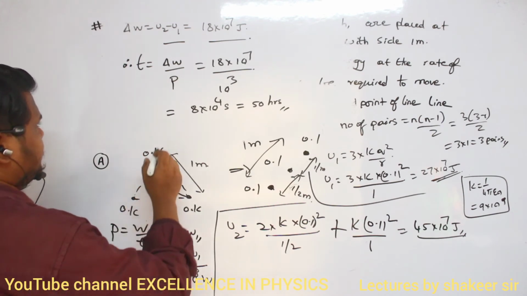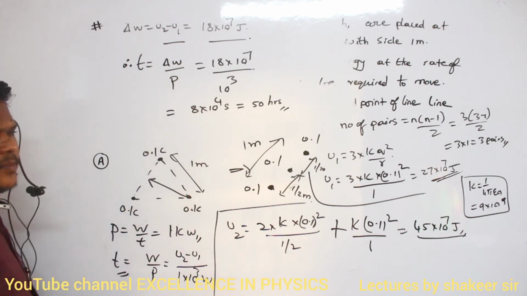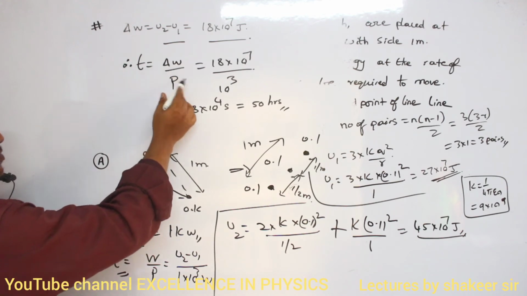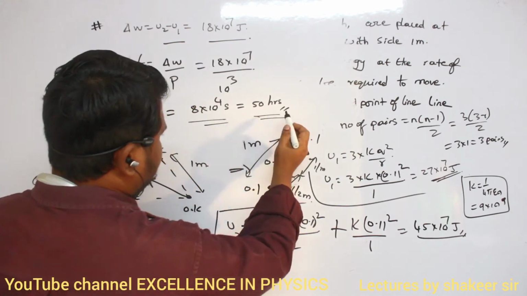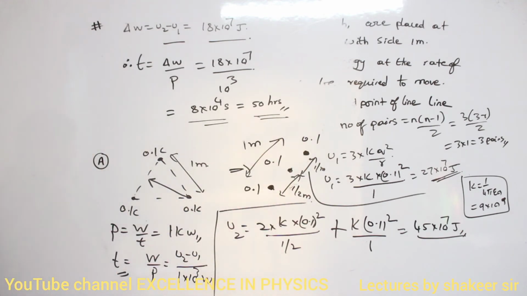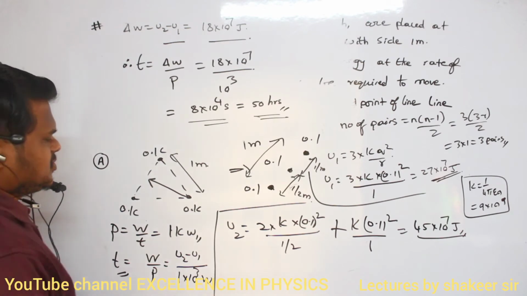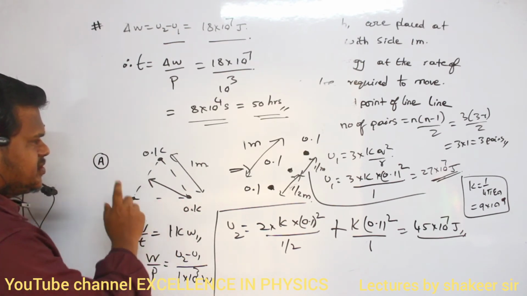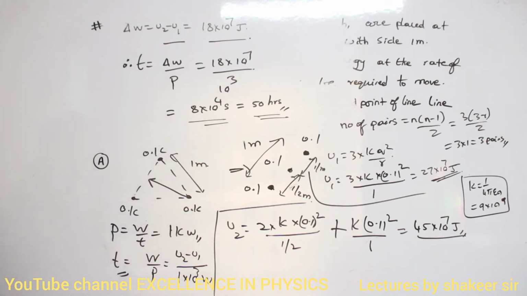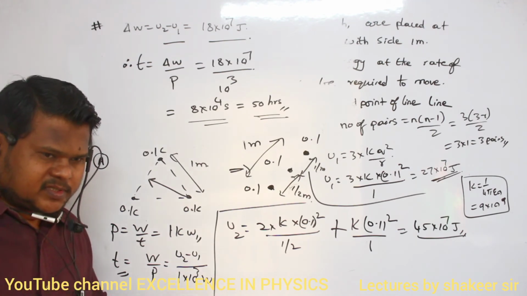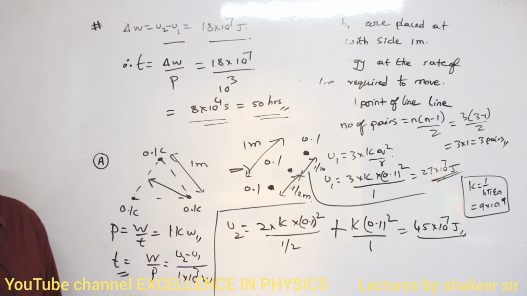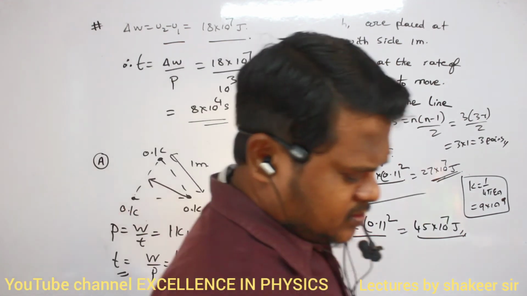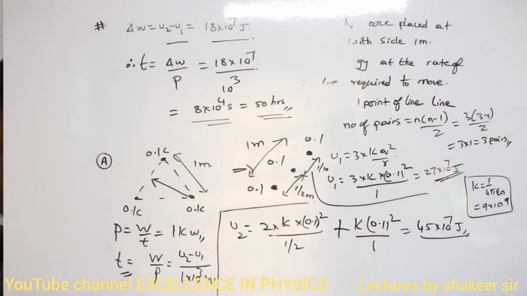Clear? Then power is equal to work done by time, no? So time is equal to work done divided by power. So 8 into 10 power 4 seconds, or you can say 50 hours will be taken to make this charge move from this position to this position. Clear? So a very huge amount of time is taken. That's all. That is our answer. Okay, so we will continue our discussion in the next.